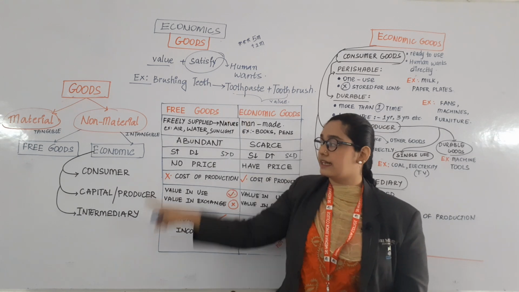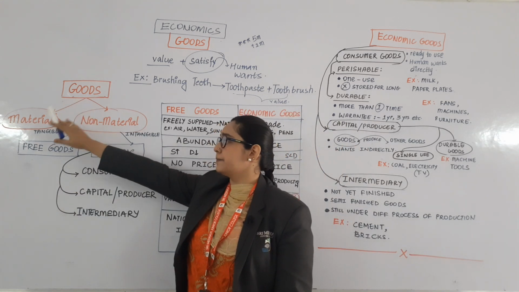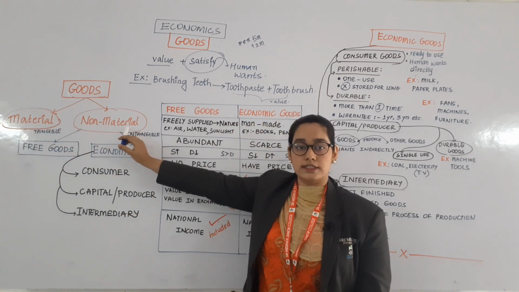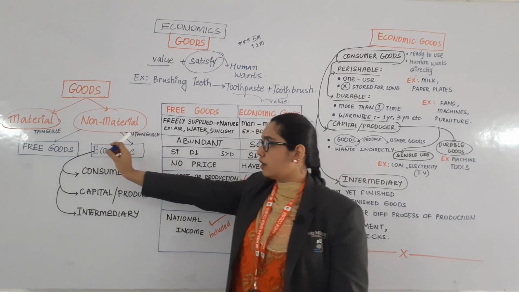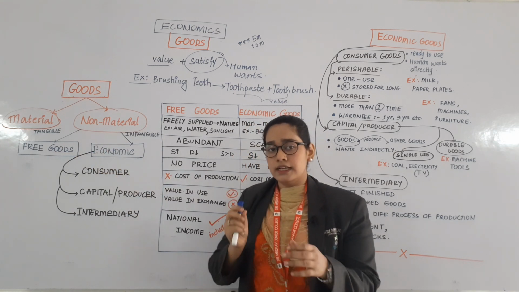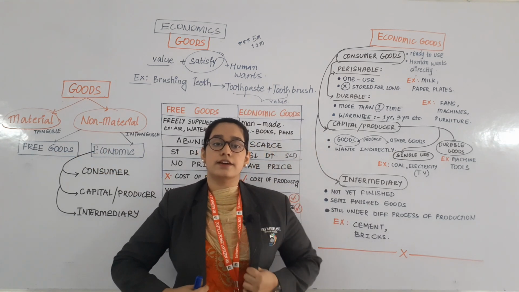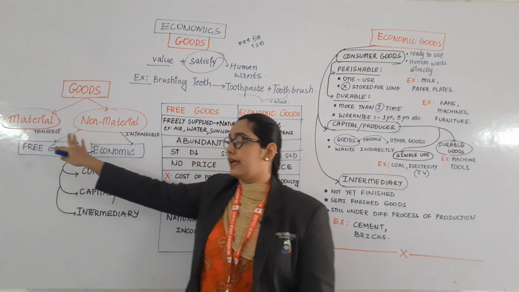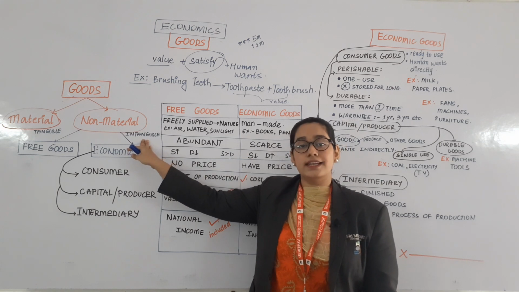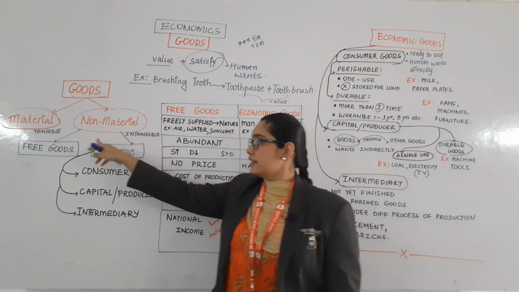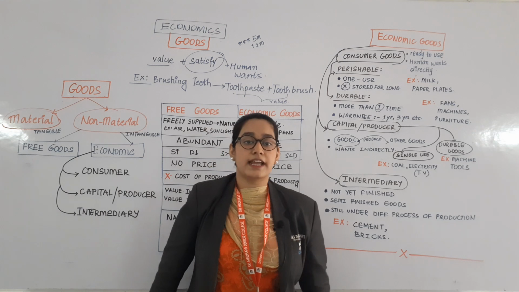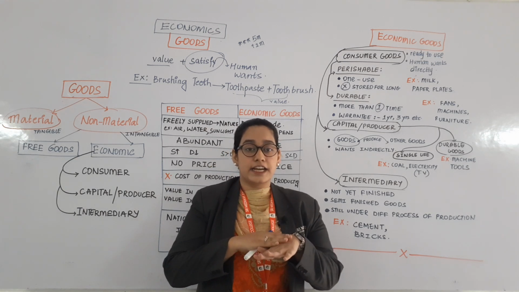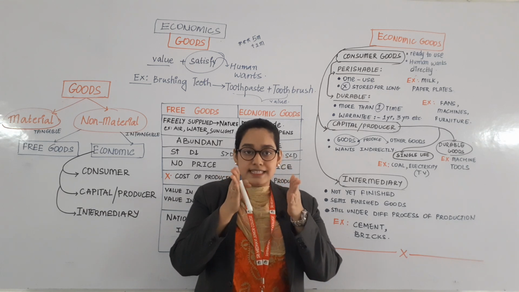Now these goods are classified into two types, that is material goods and non-material goods. Material goods in the sense which are tangible, and non-material in the sense which are intangible. Let us know the meaning of these two terms. Tangible means which you can feel as well as touch and the things which can be seen.